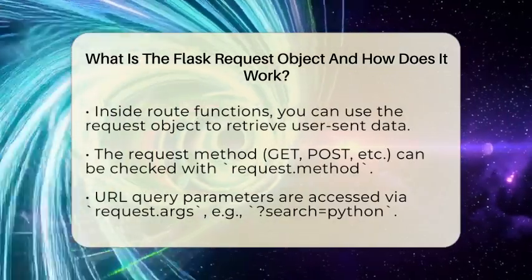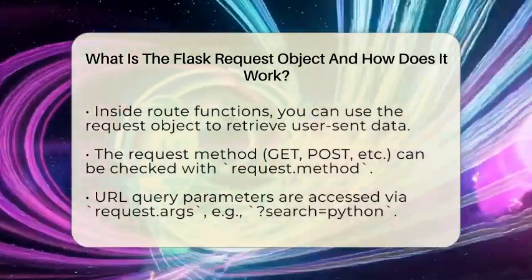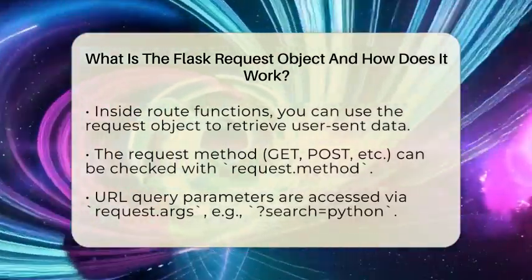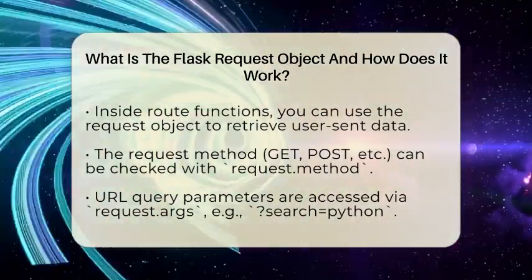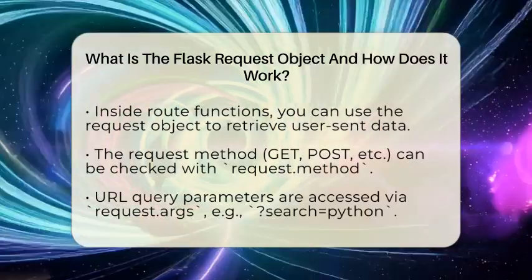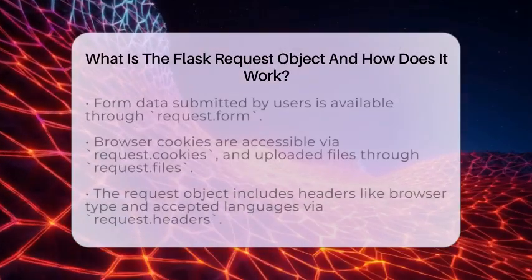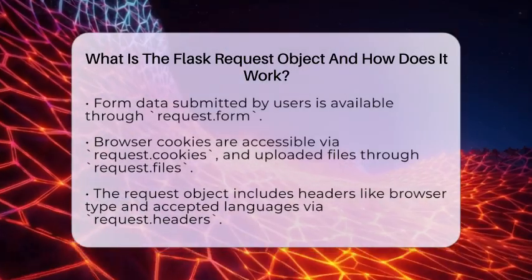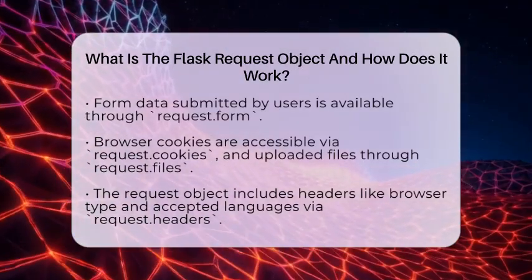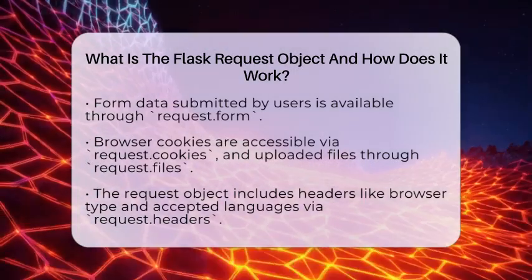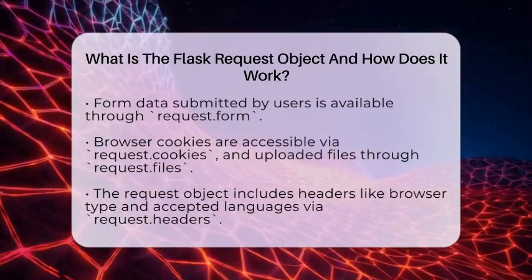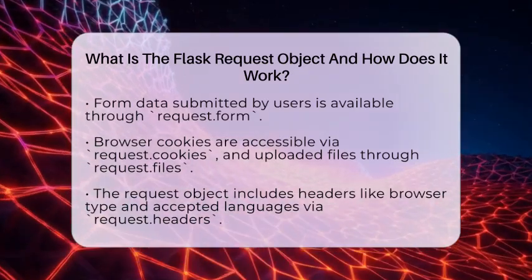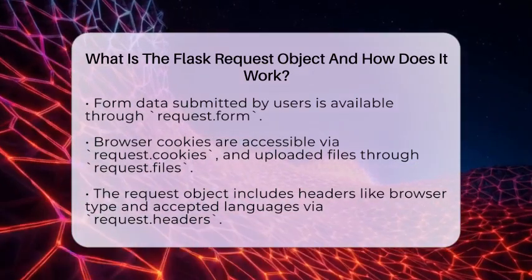If the user added some query parameters to the URL, like search=python, you can access those with request.args. When a form is submitted, the data they entered is stored in request.form. Cookies stored in the browser are available through request.cookies. If the user uploads a file, you can access it via request.files. The request object also contains the headers sent by the browser, which can include information like the browser type or accepted languages through request.headers.